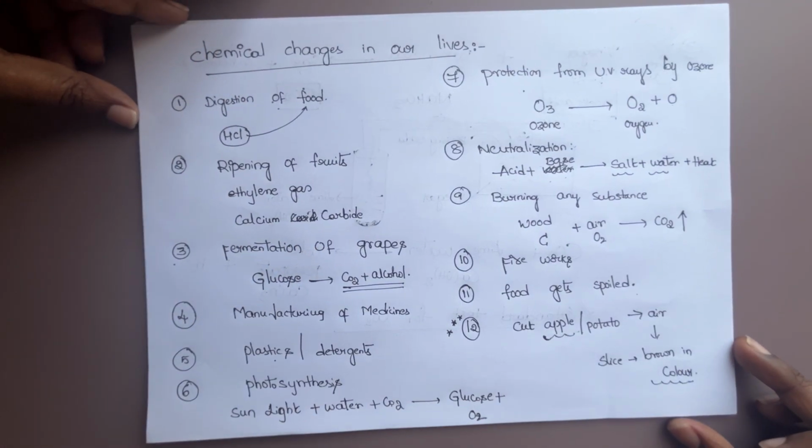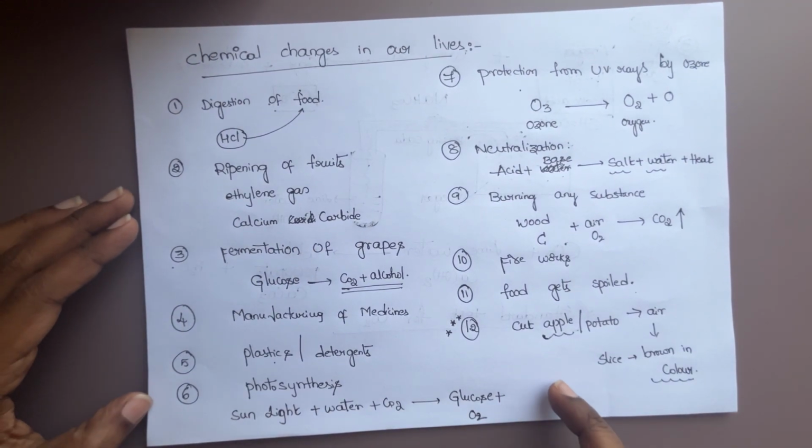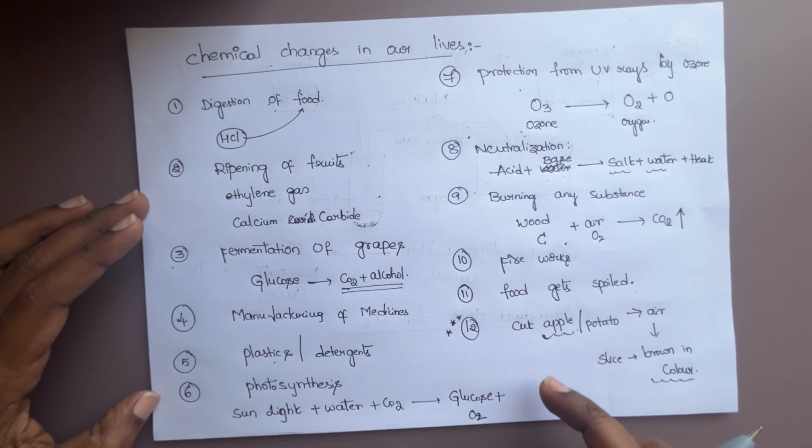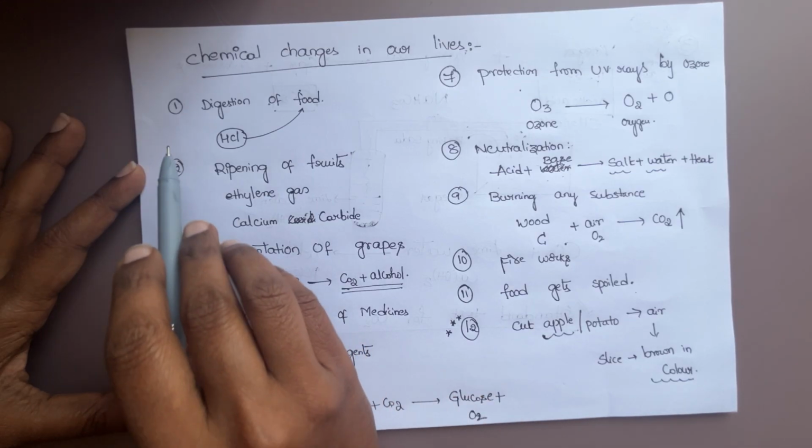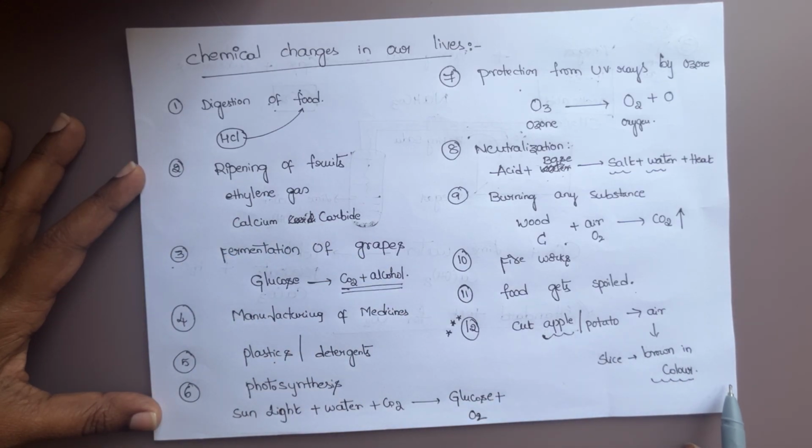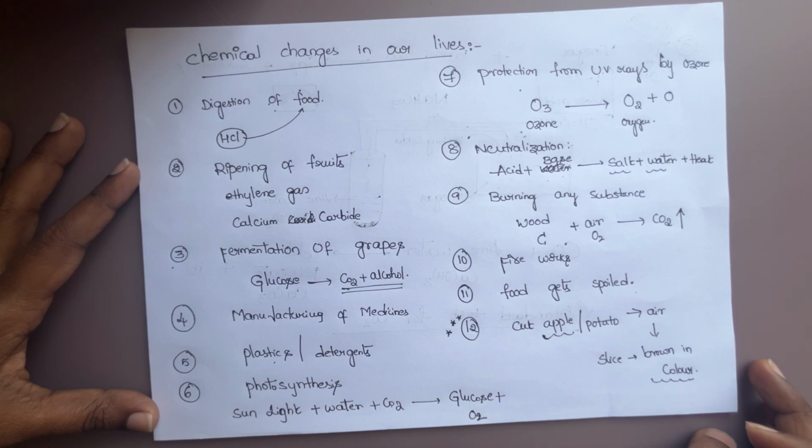So with this, I covered all examples of chemical changes in our day-to-day life. This is all about the examples of chemical changes. In the next video, we will see the last and final concept of chemical change. Thank you.